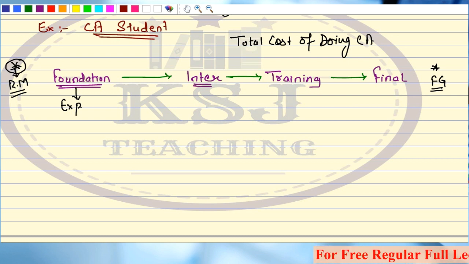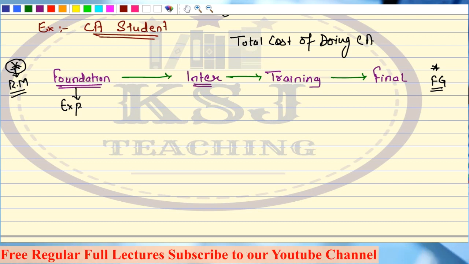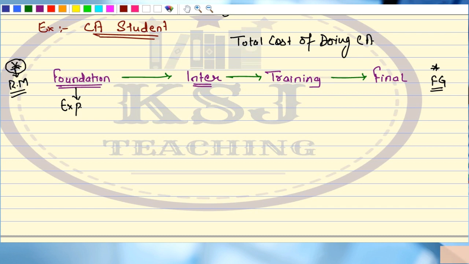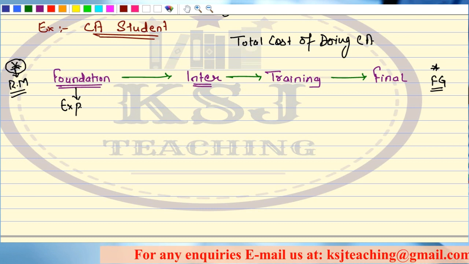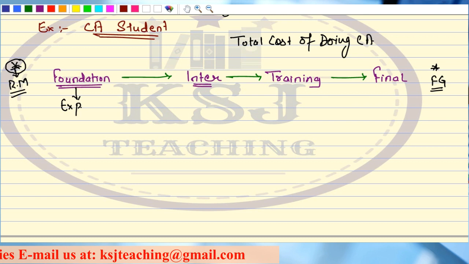If you say that everything we get free of cost, right? We are able to do the course absolutely free of cost, without paying anything to the institute or anything for coaching, right? Then how will you gain customers tomorrow? Are you going to provide all your services free of cost tomorrow, right? If you are not going to make any investment, your customers will also expect that, sir, you completed your CA free of cost, now provide your services free of cost, isn't it? So will you provide it?